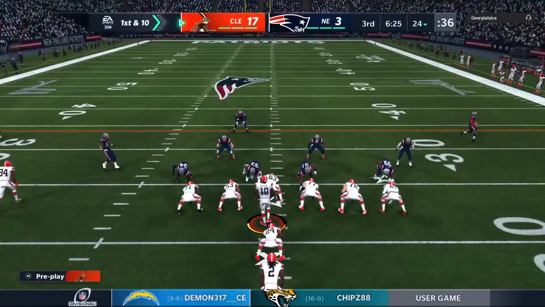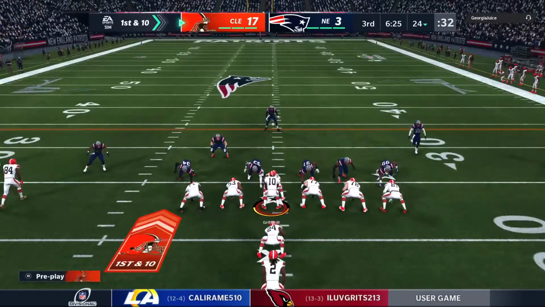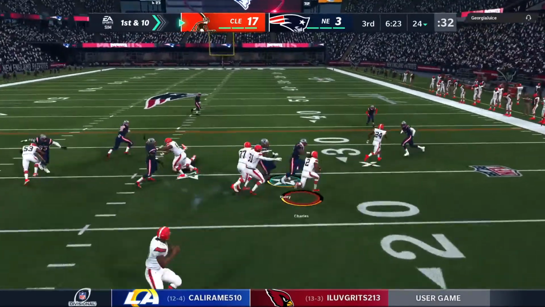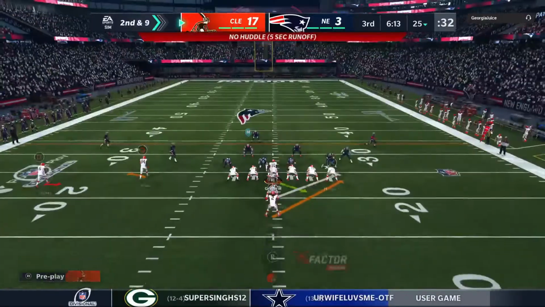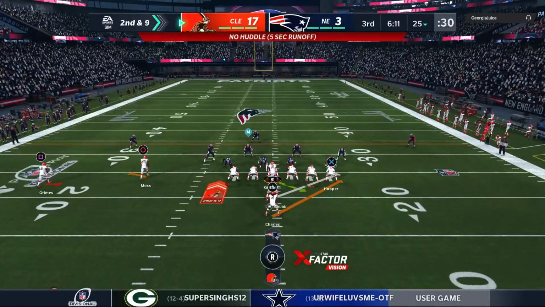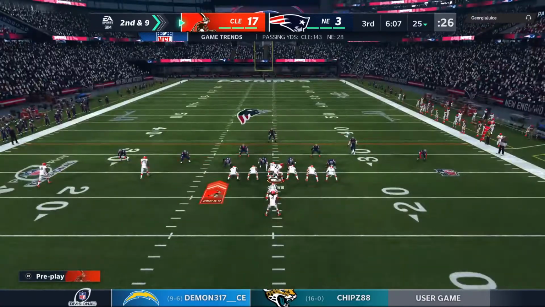And the goal is to gain a first down on a punt return, which is 10 yards. This was much more than that, but it is going to come back due to the illegal block in the back. Takes it to the 26, just a 1-yard gain. The run only got a yard. Here's 2nd and 9.